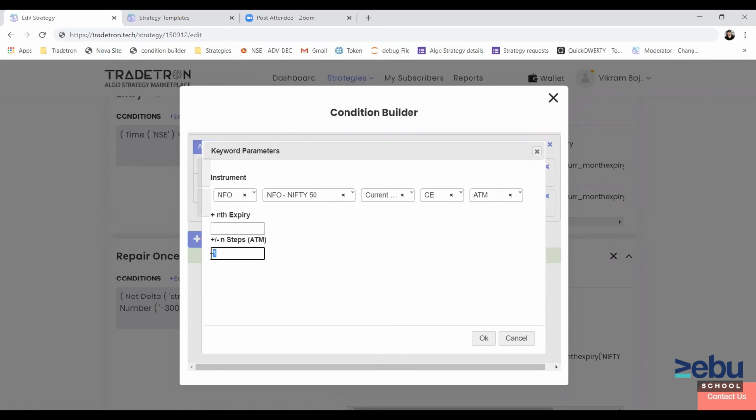If you want to select a 2-step in the money option, then you can select -2. And similarly for put, -2 will be an out of the money option. If you want to select a 2 steps in the money put, then this will be +2, like this.